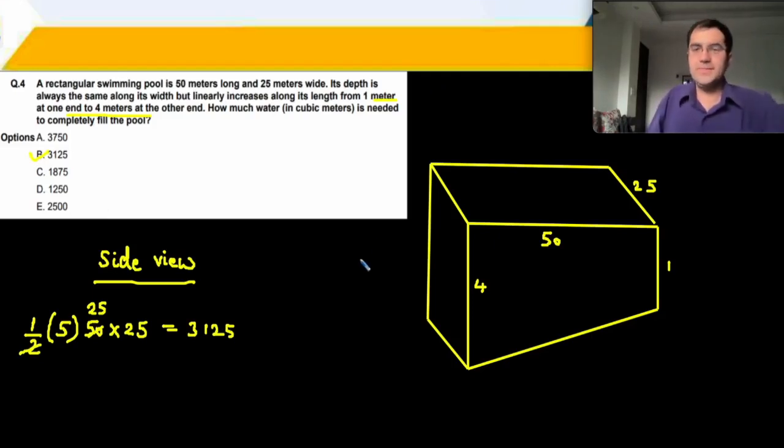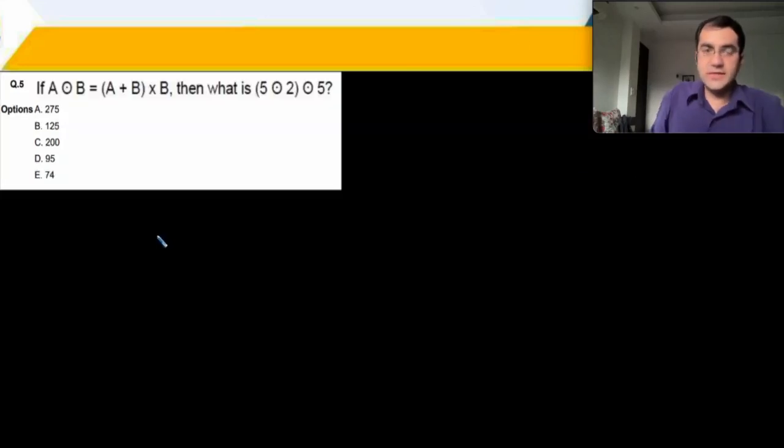Right? Nice. Easy question. Another very straightforward question. This particular operation has been defined. It's an operator based question. Add the numbers and multiply by the second number. So what is this value? 5.2, 5 plus 2 is 7, 7 into 2 is 14, right? And 14 plus 4 is 19, 19 into 5 is 95. Option D, 95, is the right answer.